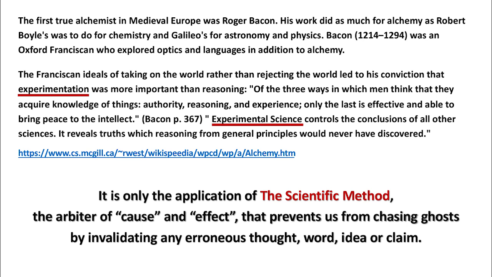The Franciscan ideals of taking on the world rather than rejecting the world led to his conviction that experimentation was more important than reasoning. Of the 3 ways in which men think that they acquire knowledge of things, authority, reasoning, and experience, only the last is effective and able to bring peace to the intellect. Experimental science controls the conclusions of all other sciences. It reveals truths which reasoning from general principles would never have discovered.